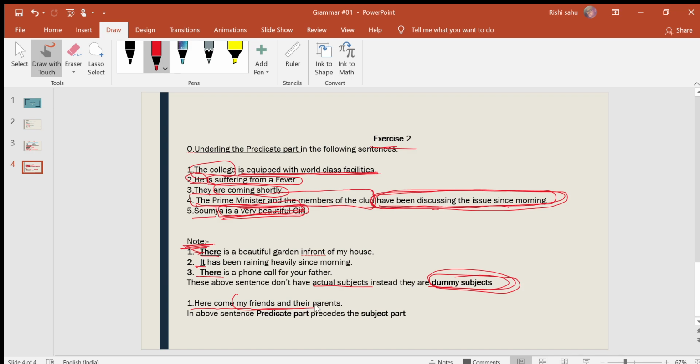My friends and their parents is the subject, which comes after the predicate part. So it is not necessary that the subject comes first and the predicate follows the subject. There are some cases in which the predicate precedes and the subject follows, like in this example.